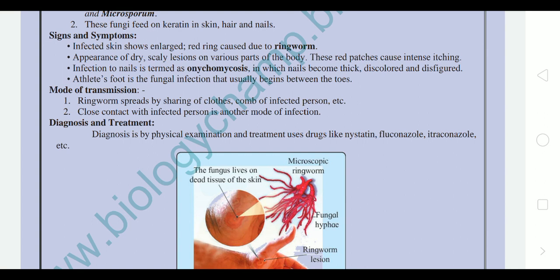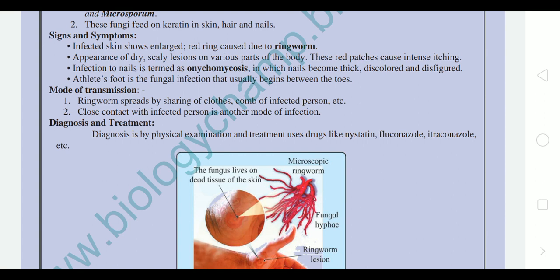Infection to nails, which is termed as onychomycosis, a fungus which grows on the nails. In that condition, because of the infection, nails become thick, discolored, that means it loses its color because of the disintegration or degeneration of the nail, and disfigured, that means it becomes amorphous and suddenly it can break.